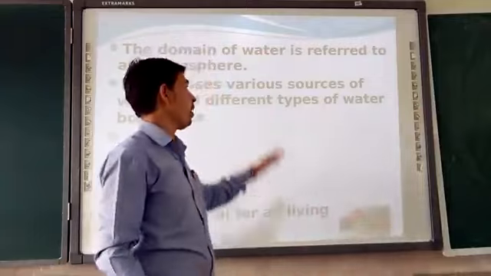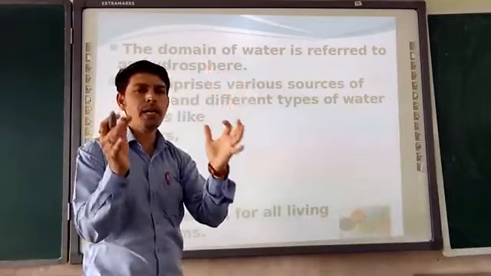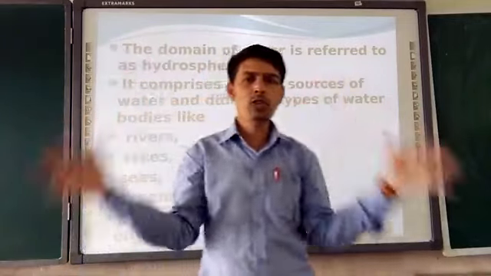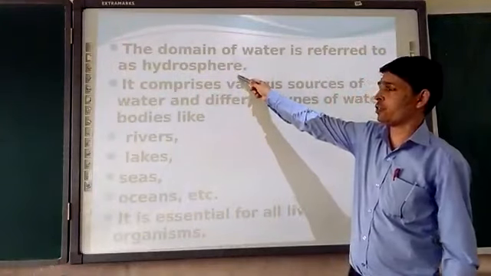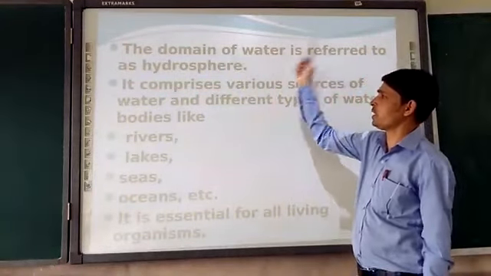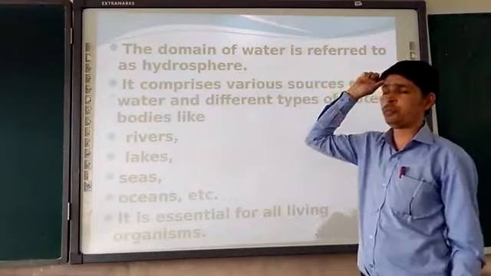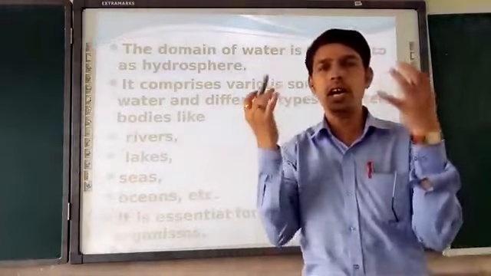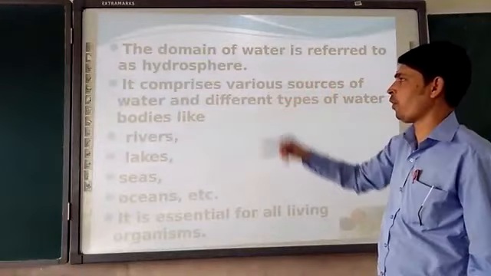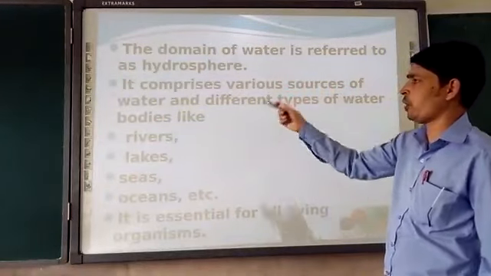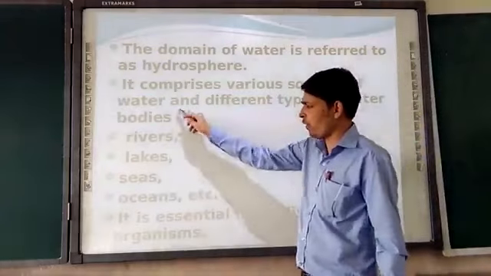Now we will see the hydrosphere. The sphere of water, the source of water, is called the hydrosphere. The domain of water is referred to as the hydrosphere, from where we get all our water. It comprises the various sources of water and the different types of water bodies.